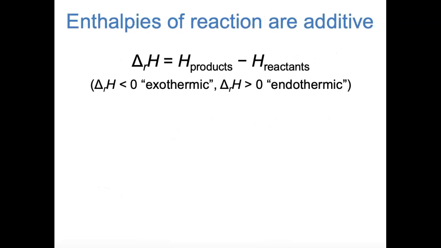For the last few minutes of this video, I'd just like to talk about a couple of ways that we can take advantage of the fact that enthalpy is a state function to learn about the energetics of chemical reactions. The change in enthalpy of a chemical reaction, delta H with a subscript R, I'm using the same notation as McQuarrie, is just the enthalpy at the end of the reaction minus the enthalpy at the beginning, enthalpy of products minus enthalpy of reactants. Typically, we use the word exothermic to describe a reaction in which the enthalpy of the products is lower than the enthalpy of the reactants, and we use the word endothermic to describe a reaction in which the enthalpy of the products is higher than the enthalpy of the reactants.